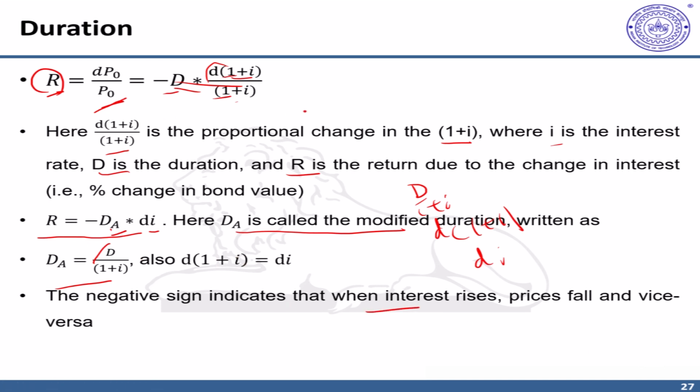To summarize, in this video, we introduced duration as a measure of sensitivity of bond prices to changes in interest rate. We also noted that if one converts the simple duration to modified duration, D upon 1 plus I, which is equal to D A, one can directly multiply this modified duration with changes in interest rate for small changes in interest rate to compute the percentage changes in bond prices or bond returns.